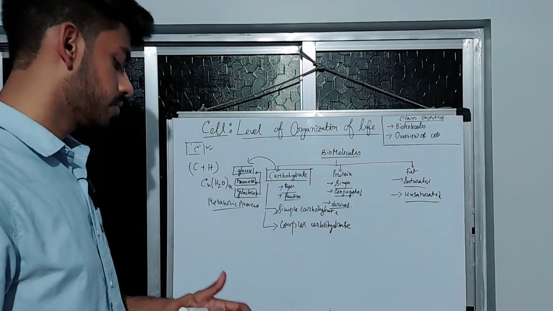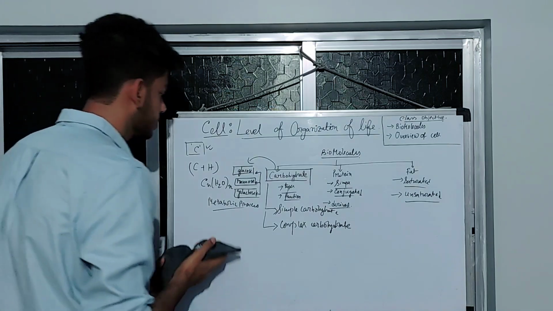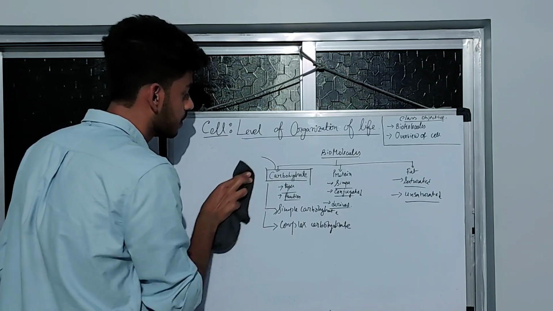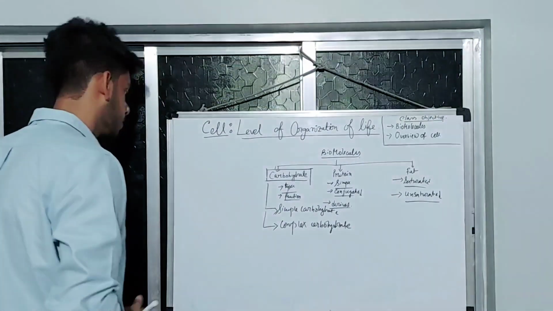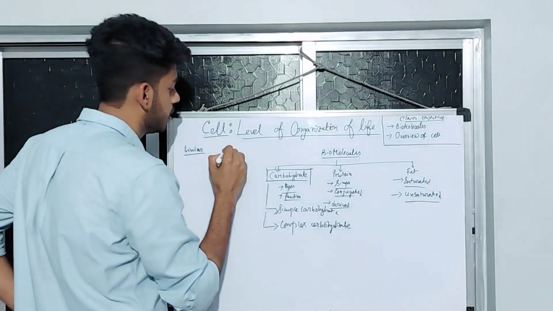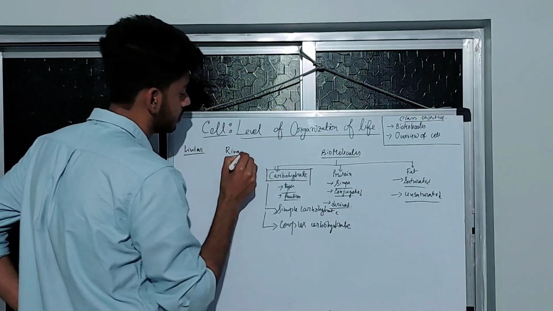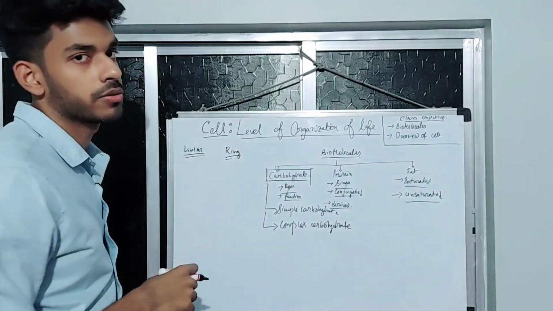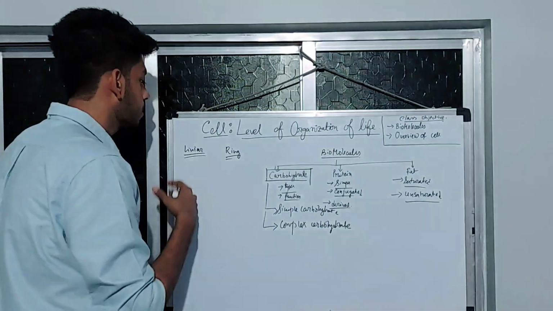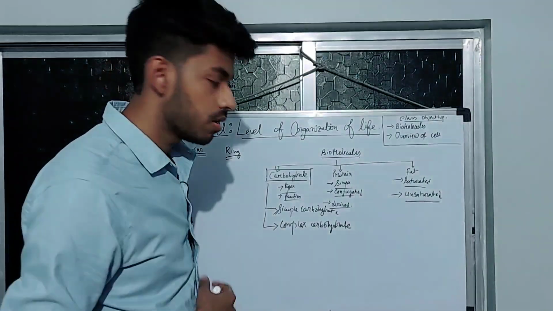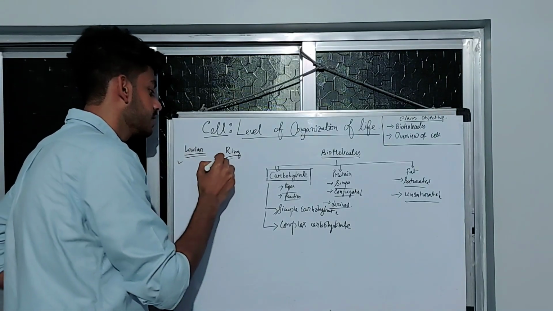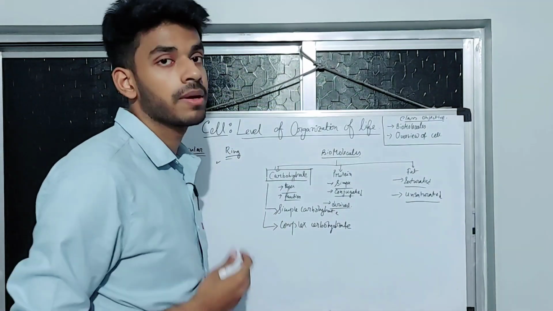So what is the structure of carbohydrate? There are many structures of carbohydrate. One is linear structure, another is ring structure. Sir, why are there two types of structure? Because in an organic compound, to elaborate the chemical properties of an organic molecule, one basic structure cannot define all the chemical properties it has.